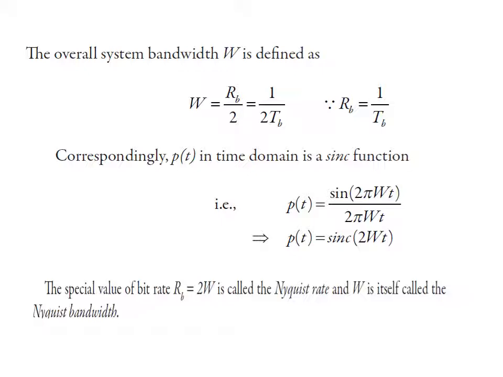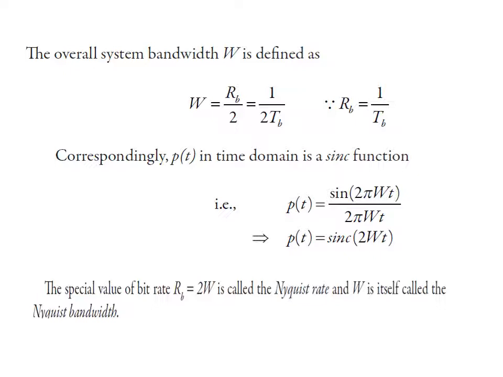The general equation is: A rect(f by capital T) is the Fourier transform pair of AT sinc(Tt). When you solve this, you will get p(t) equal to sinc(2Wt).